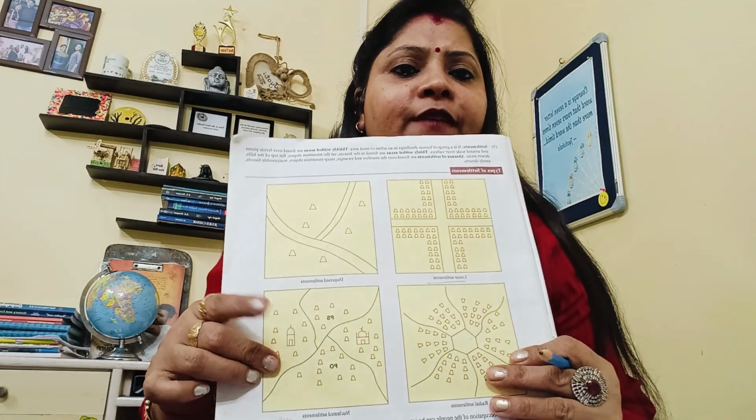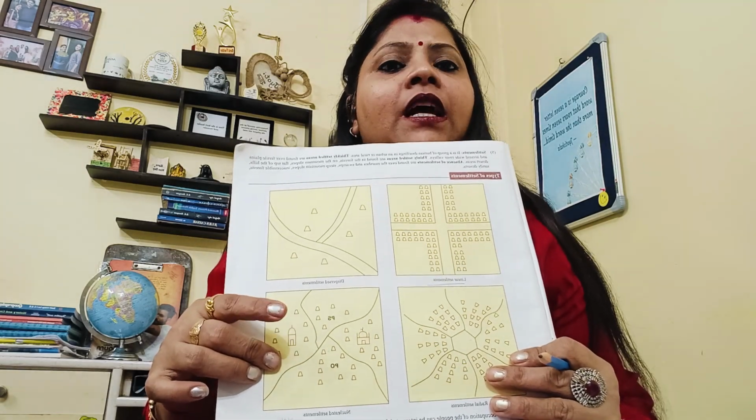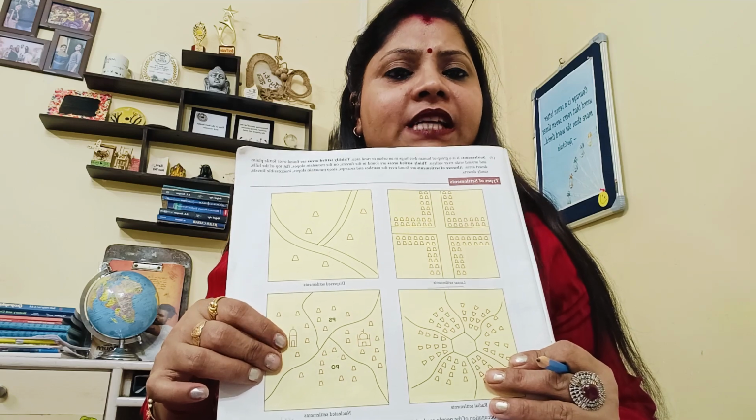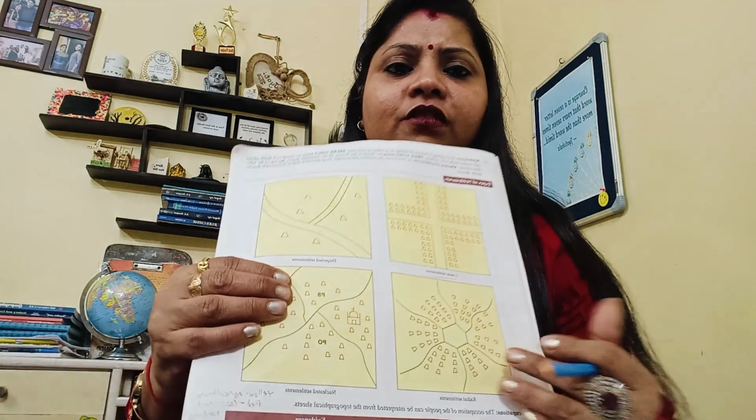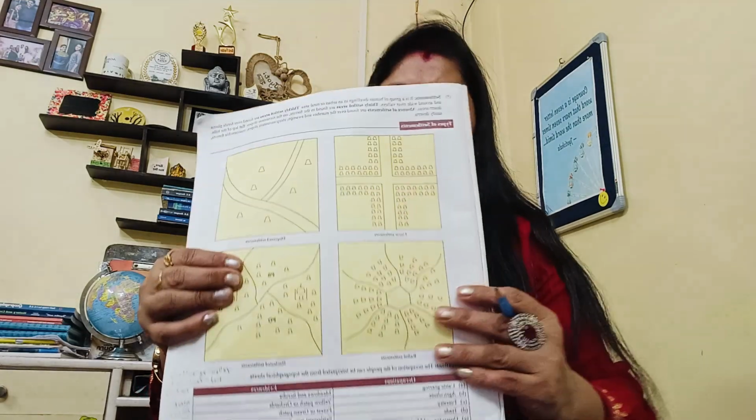This is where the police station is there, post office is there, railway stations are there, temples are there, schools are there, hospitals are there. So people try to settle there. So this kind of settlement is called the nucleated settlement.